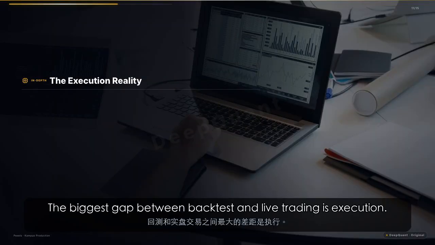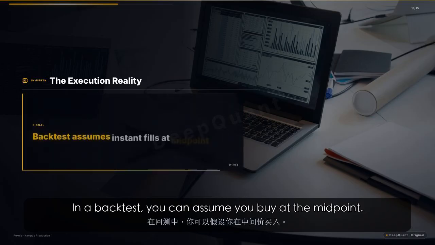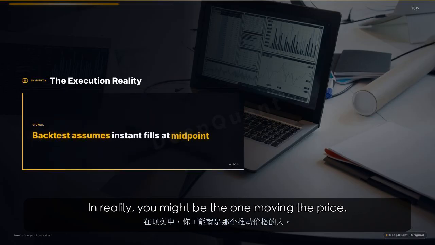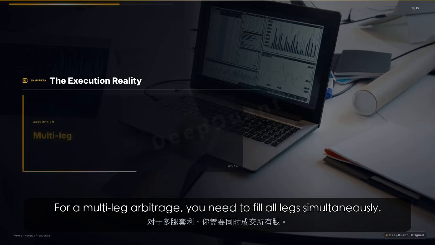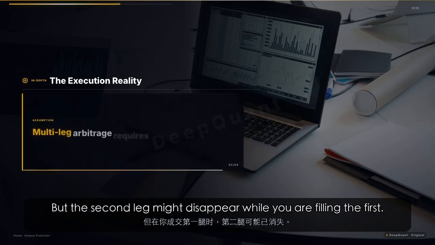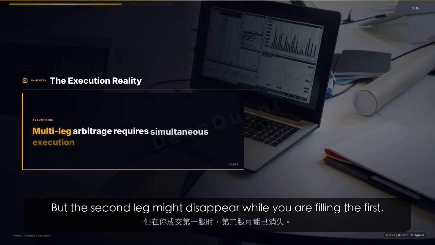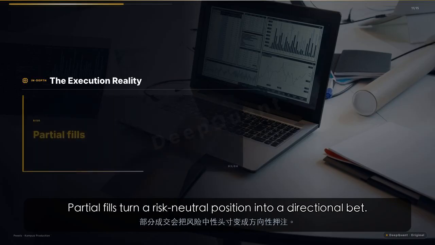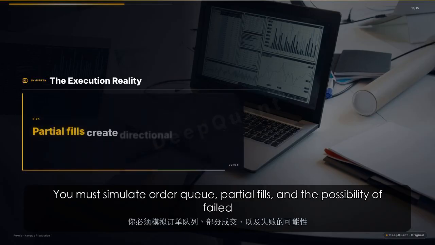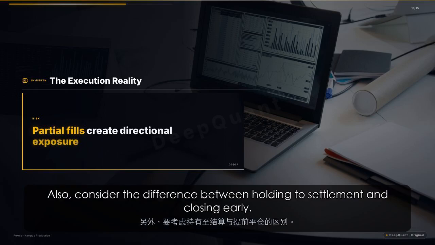The biggest gap between backtest and live trading is execution. In a backtest, you can assume you buy at the midpoint. In reality, you might be the one moving the price. For a multi-leg arbitrage, you need to fill all legs simultaneously. But the second leg might disappear while you are filling the first. Partial fills turn a risk-neutral position into a directional bet. You must simulate order queue, partial fills, and the possibility of failed legs.